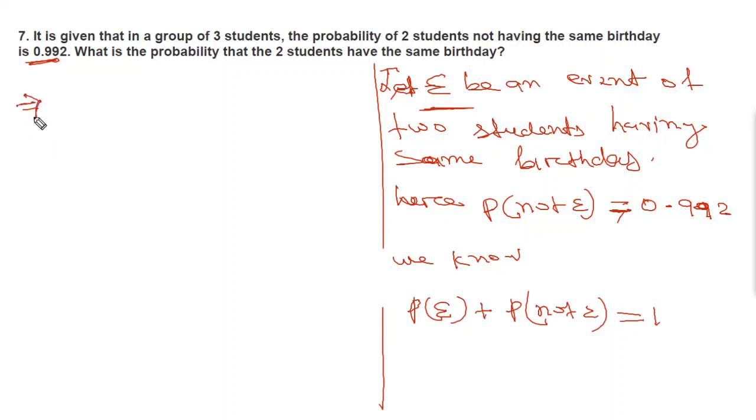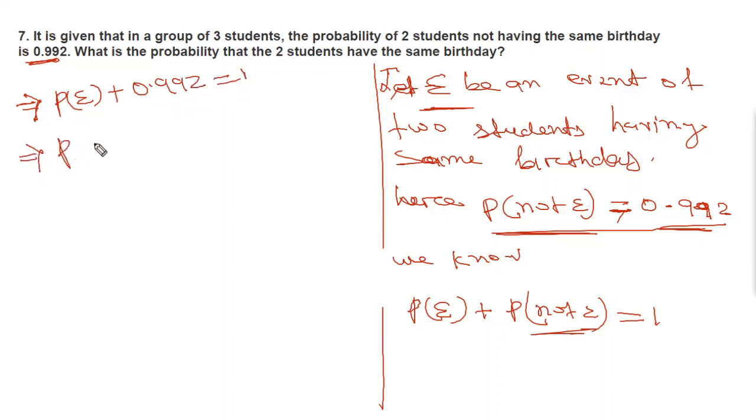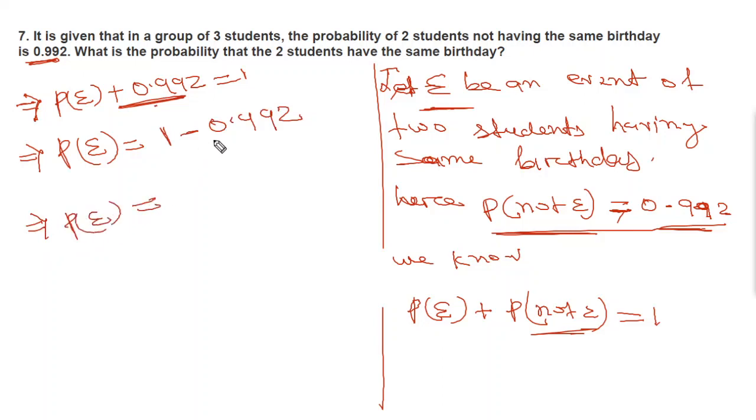This implies P of E plus P of not E, which is given to us as 0.992, equals 1. So P of E equals 1 minus 0.992, which is equal to 0.008. So probability of E is equal to 0.008.